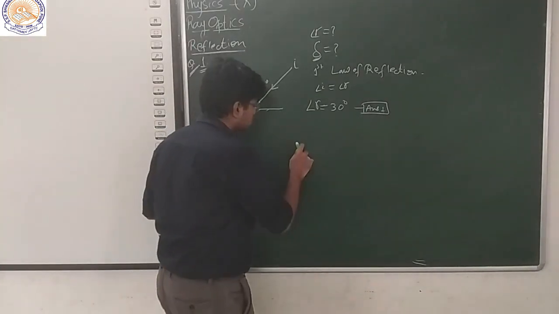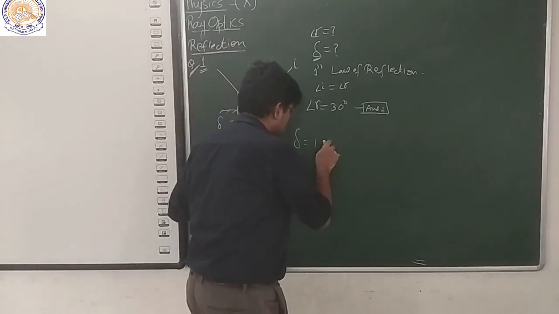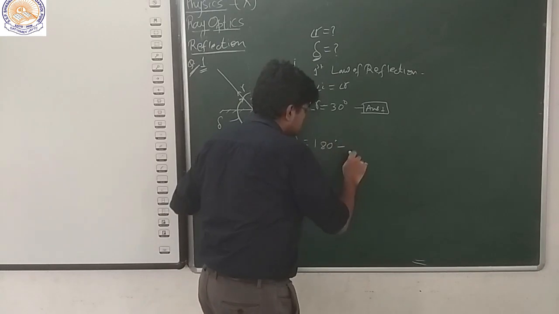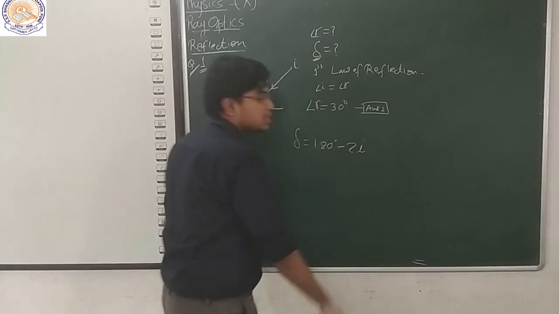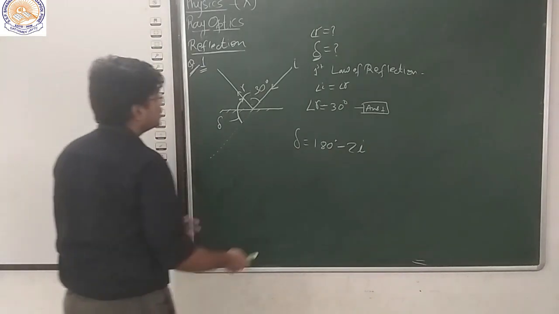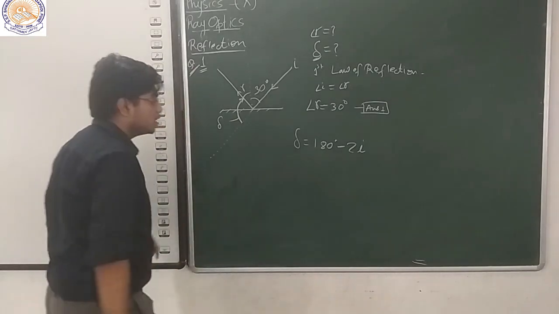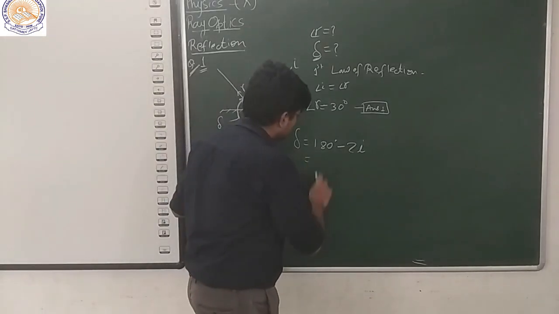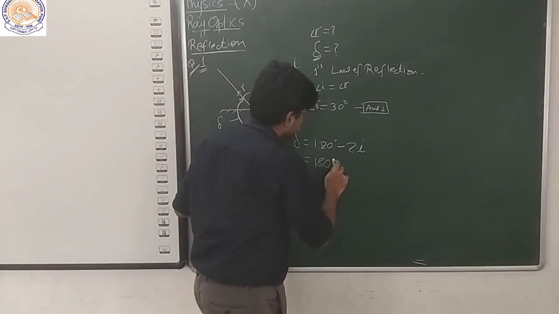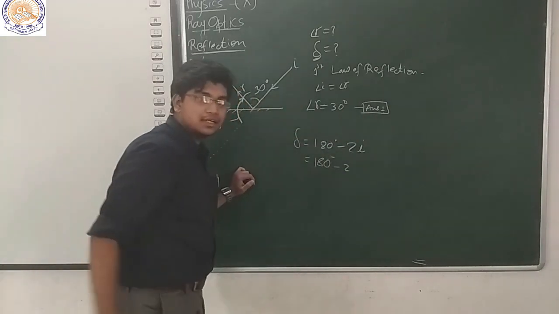So, what we know is deviation is equal to 180 degrees minus 2 times the incident angle. You can use the formula, or even you can make some easy geometrical interpretation and also you can find that. So this would be 180 degrees minus 2 times I, and I is given as 30 degrees.